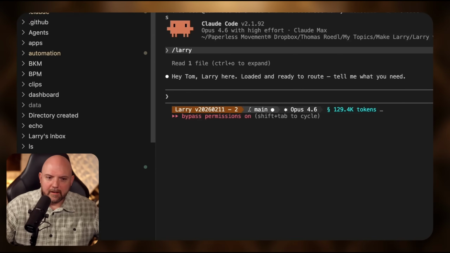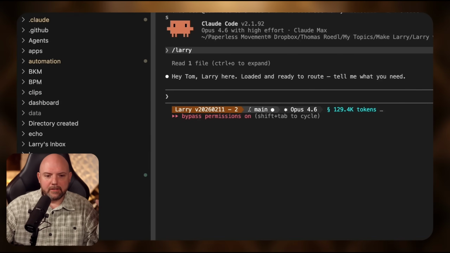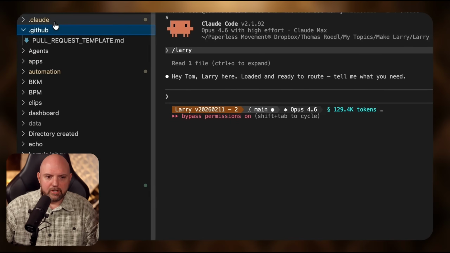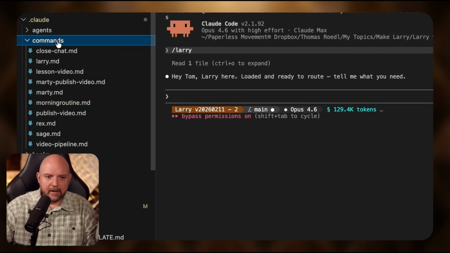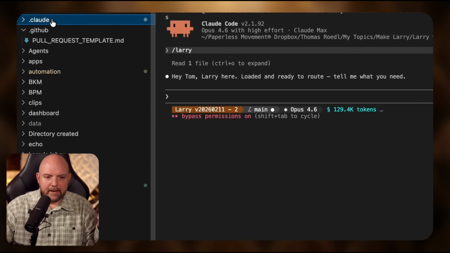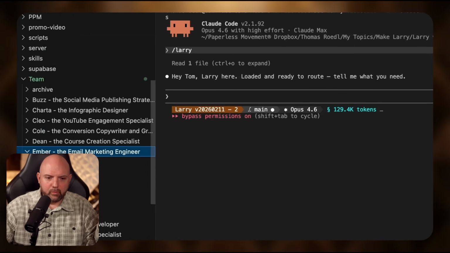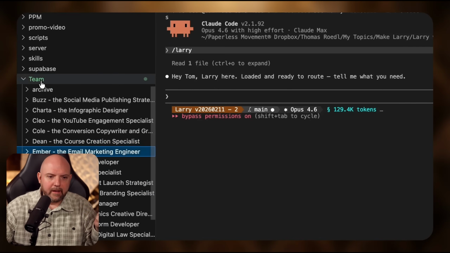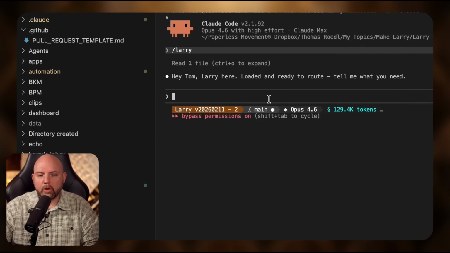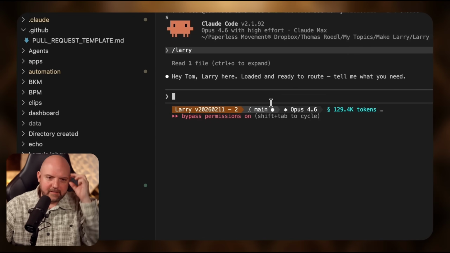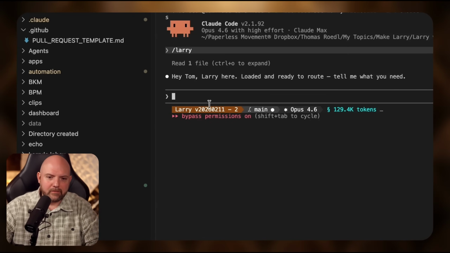That's not the point here. The point is that people still don't get the point how to manage AI agents and get the most out of your knowledge base over time. And as you can see, here's the Claude file, and here are all these dedicated Claude files. However, everything is separated. This is just a local folder with the team things in there. So this means I can now bring in Gemini and call Larry, and it will work with just a Gemini brain instead of a Claude brain, and the rest remains the same.